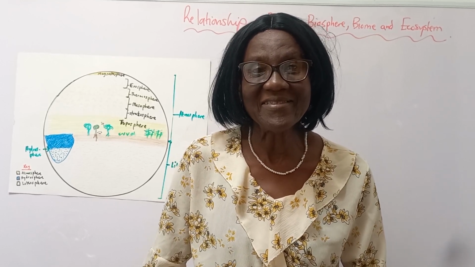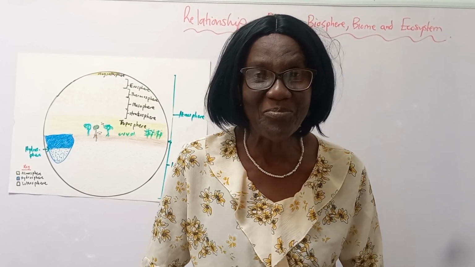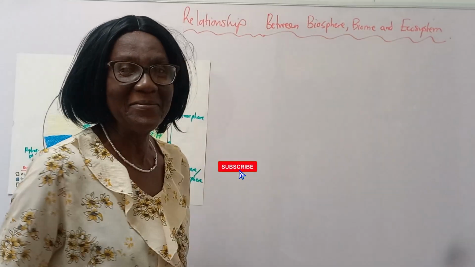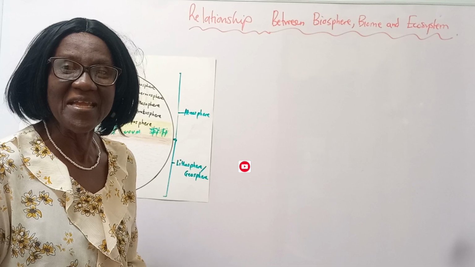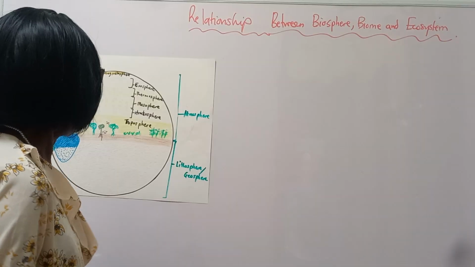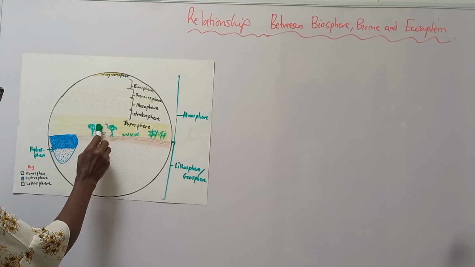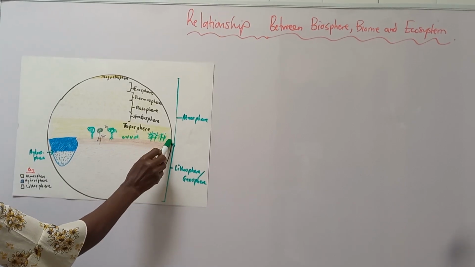Today we are discussing the relationship between biosphere, biome, and ecosystem. In our last lesson, we explained biosphere and said the biosphere is the part of the earth where life exists.